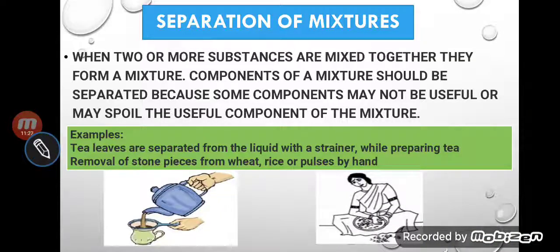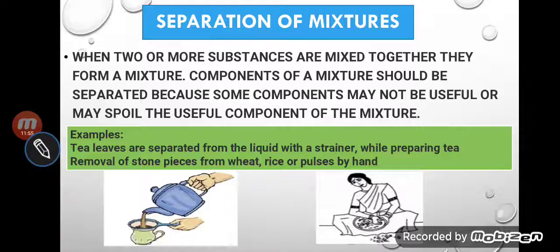Now, separation of mixture. Why do we need to separate a mixture? Suppose I give you a mixture of pulses and rice, and I ask you to separate it. So why will you separate? When two or more substances are mixed together, they form a mixture, we know that, and the components of a mixture should be separated because some components may not be useful.